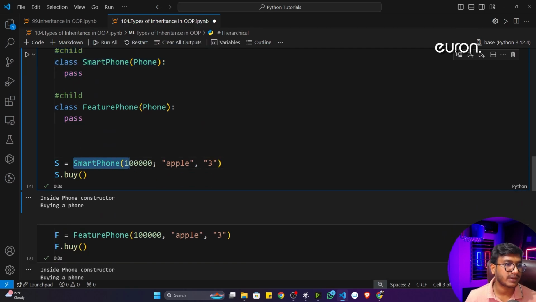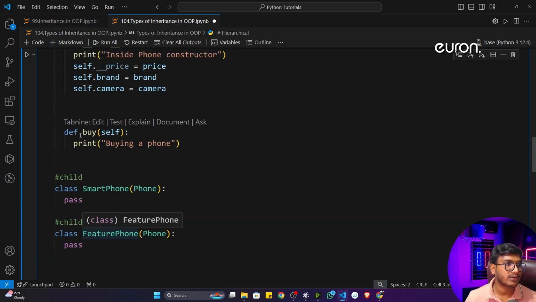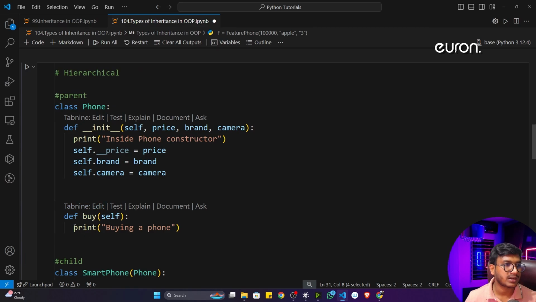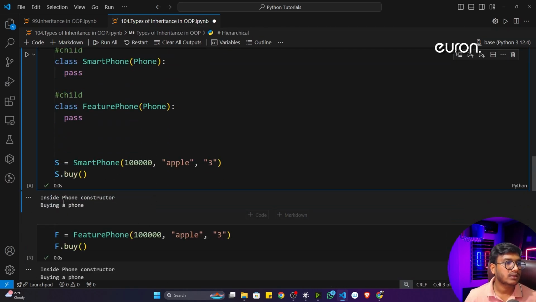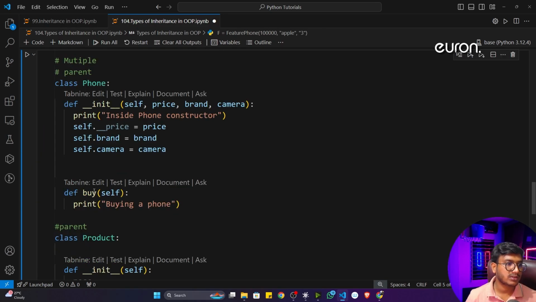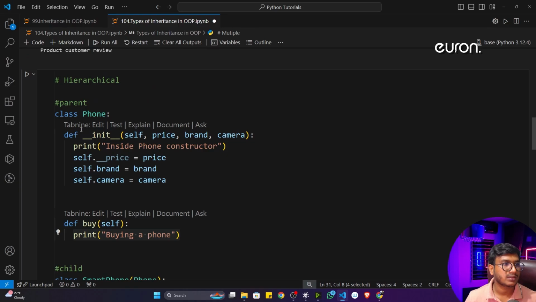Here I have defined smartphone, the first child class, and here I've given the input. Now I'm trying to access the buy. It will show me buying a phone, because inside it I'm returning this particular buying a phone. And for the second one, feature phone, again I'm calling the buy, so it is also able to access the buy, because both are child classes of the parent class. This is called hierarchical inheritance.